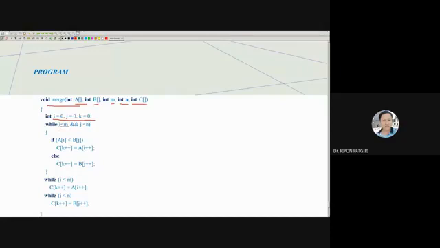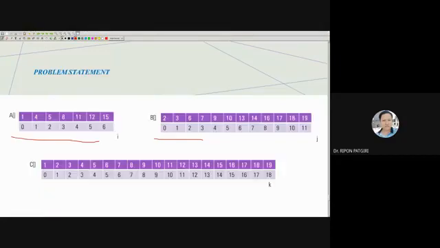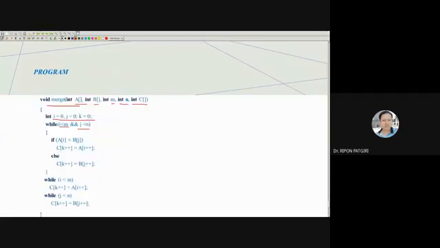Then, while I is less than M and J is less than N, both conditions must be true.